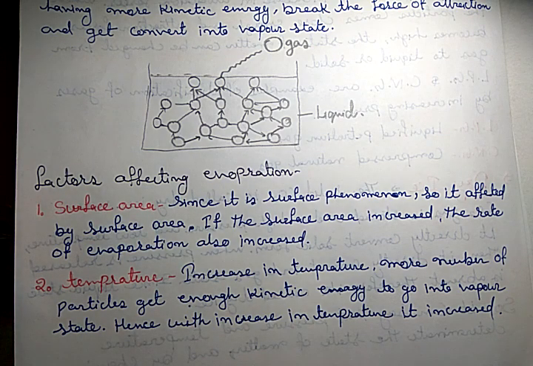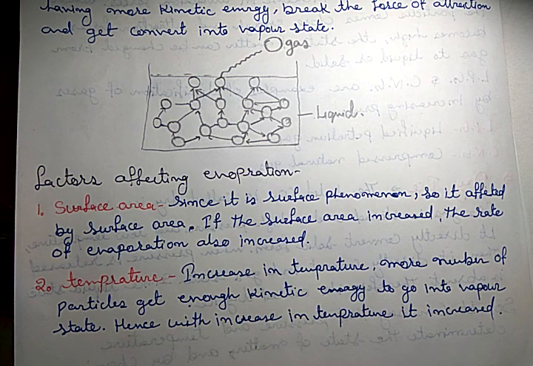A similar example: suppose you are taking tea, it is hot, then you ask for a plate, and when you pour your tea in the plate, it becomes cool in lesser time. Why? Because the surface area is increased. Hence, the rate of evaporation is increased, so it becomes cool in lesser time. Clear? Second is temperature.